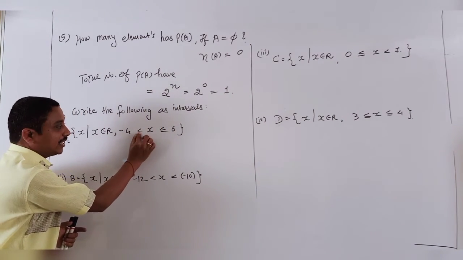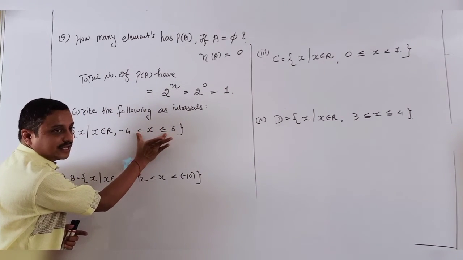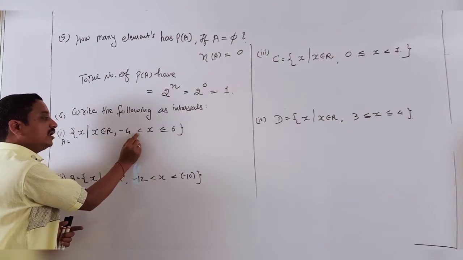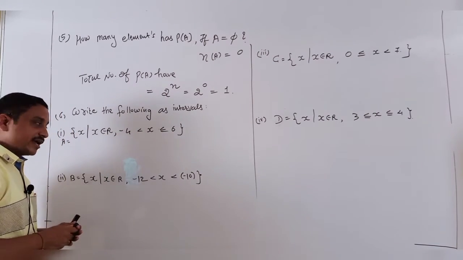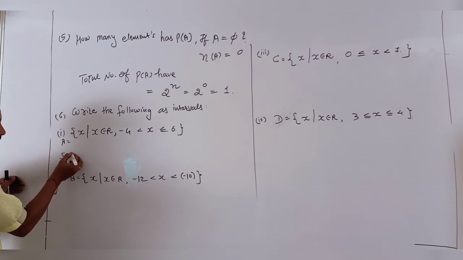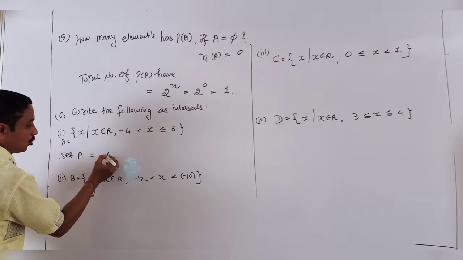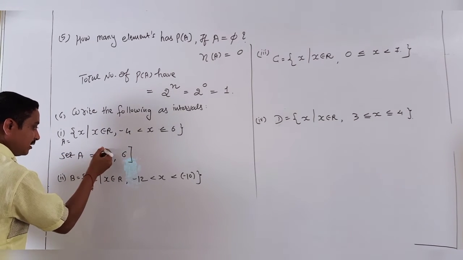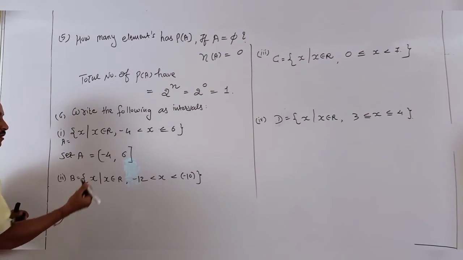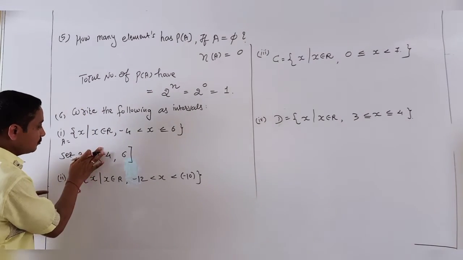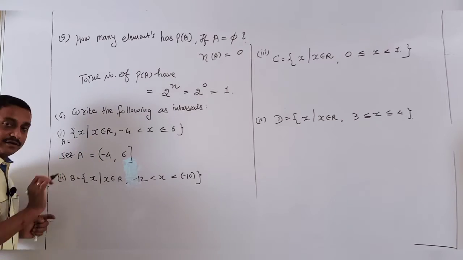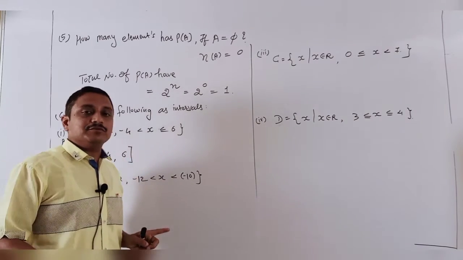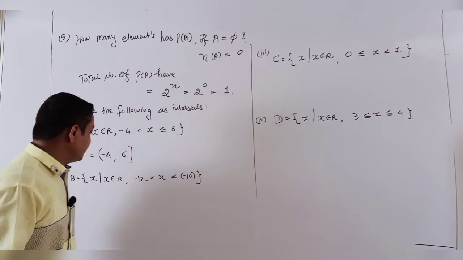Only less than, and here less than or equal to. So what is the interval? Here open bracket and here close bracket. So my answer for set A is minus 4 to 6 with a close bracket. Here the open bracket means minus 4 is not counted, but 6 is counted. Finished. Only this answer.